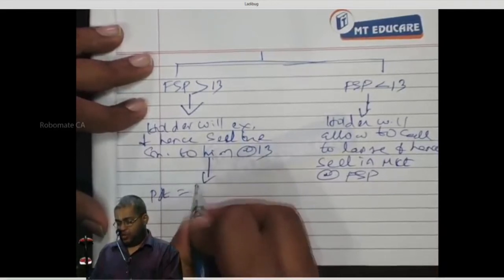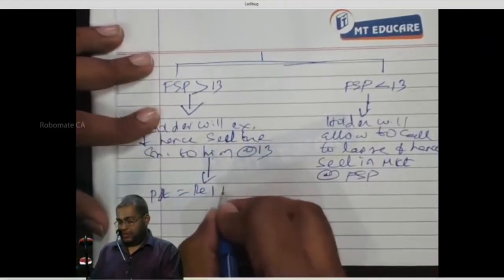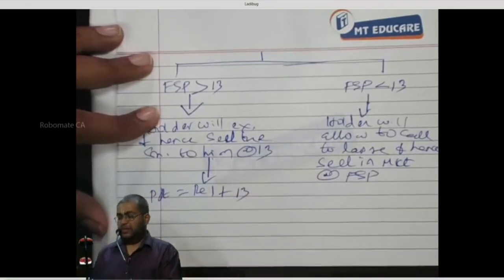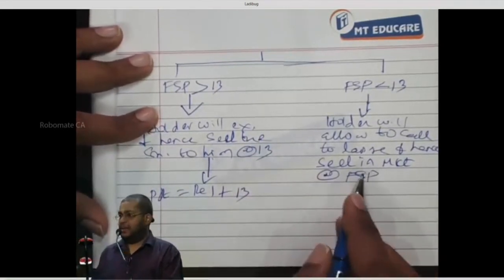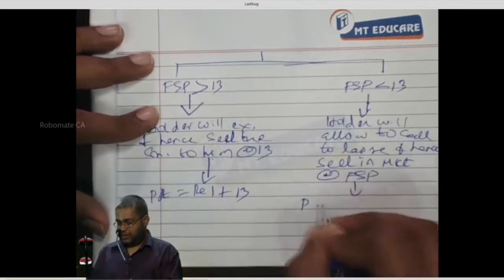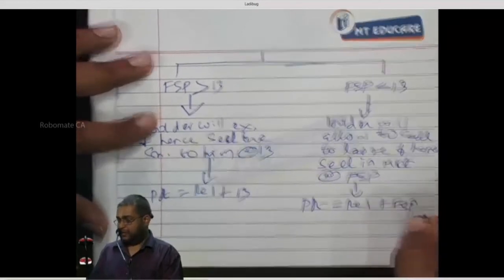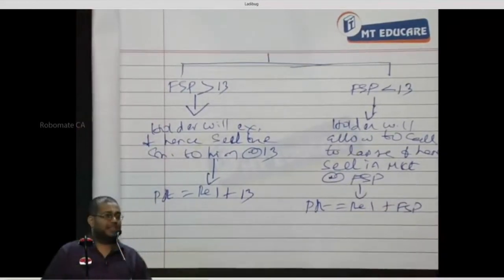Profit. What is the profit here? Rupee 1. Other interest, if you want to add it, okay? Rupee 1 plus 13. Do you know, yes or no? What is the profit here? Profit is equal to rupee 1 plus FSP.